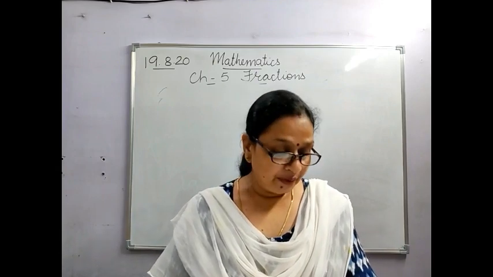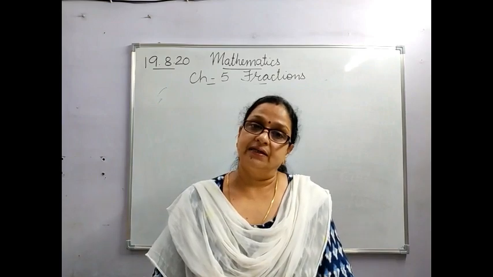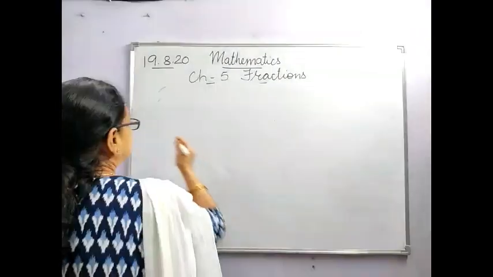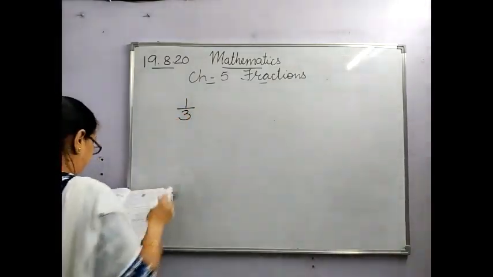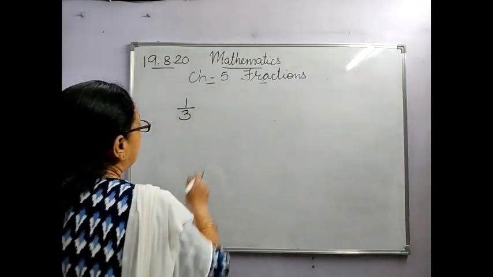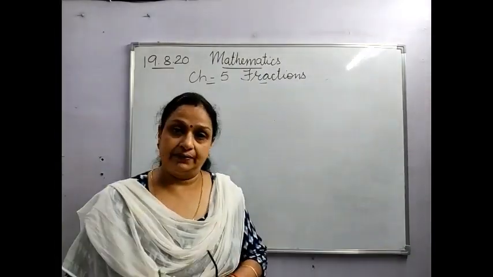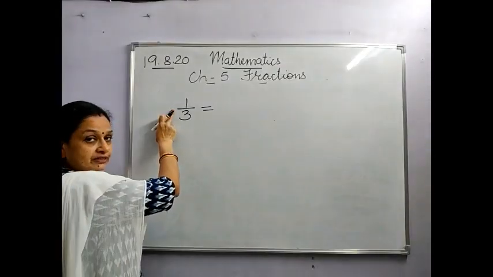Here the numerator is the dividend and the denominator is the divisor. Okay, I'll take one example. One example they have given, 1/3. Now they have asked how you will represent this as a division fact. I told you this is known as the fraction bar or the division bar.